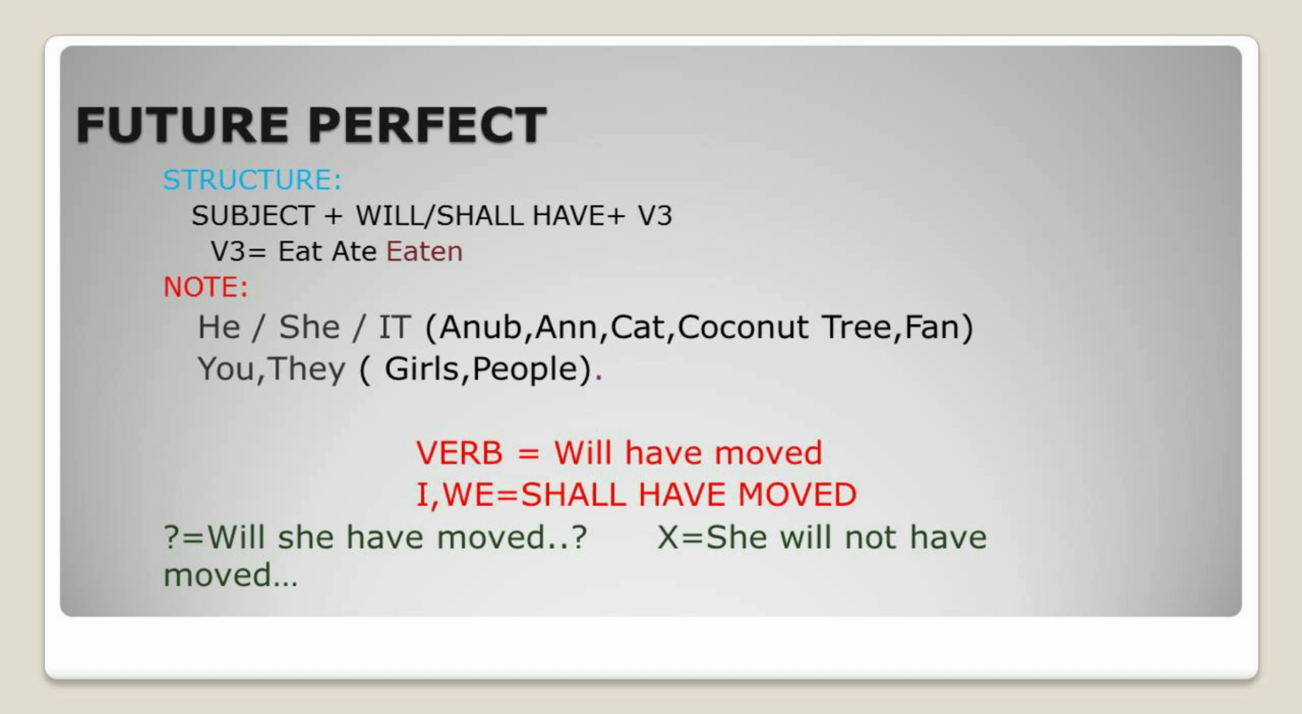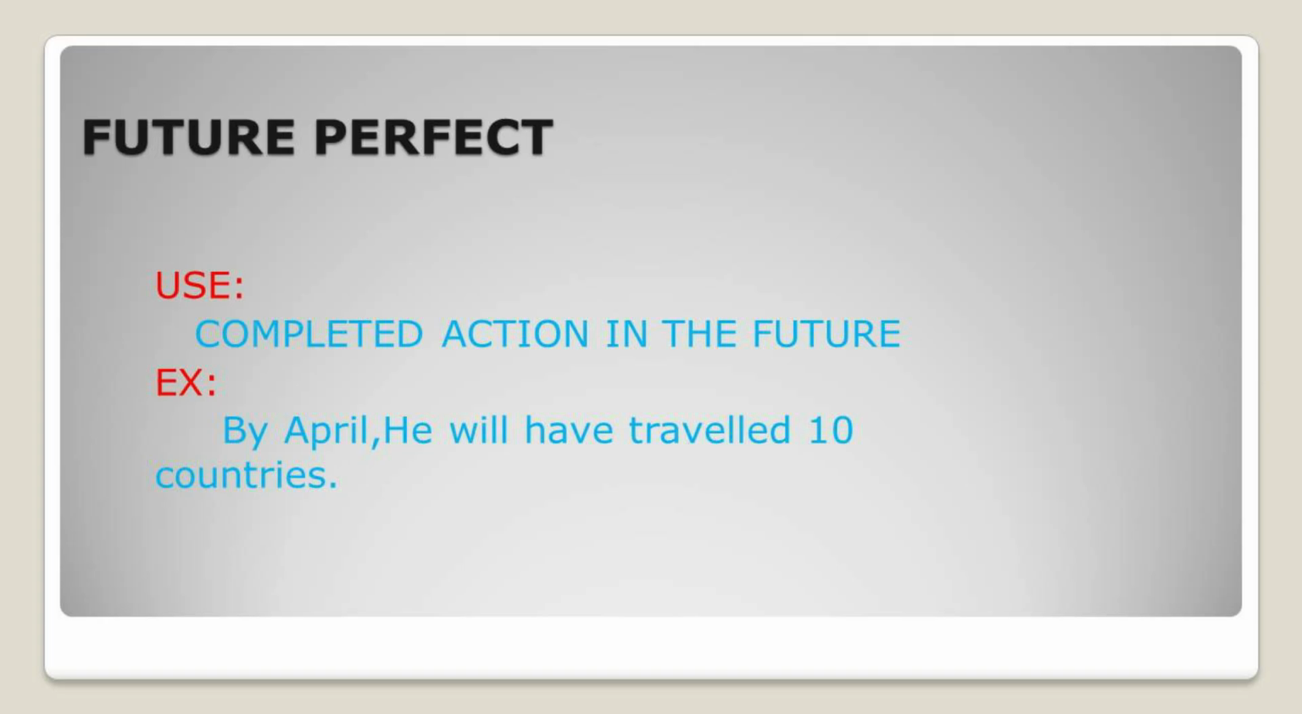The structure is given. So read the structure: subject plus will have or shall have plus verb 3. Verb 3 in the sense, you know, the past participle: eat, ate, eaten. If your subject is he, she, it, you, they, you have to use will have plus past participle. On the other hand, if your subject is I or we, you have to use shall have plus past participle. We use this future perfect tense to show the completed action in the future.